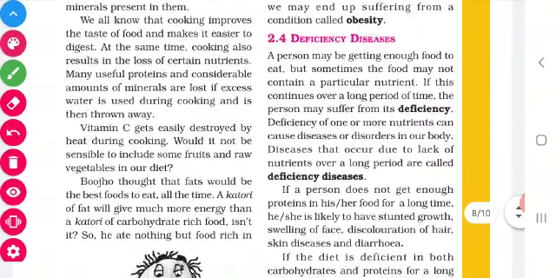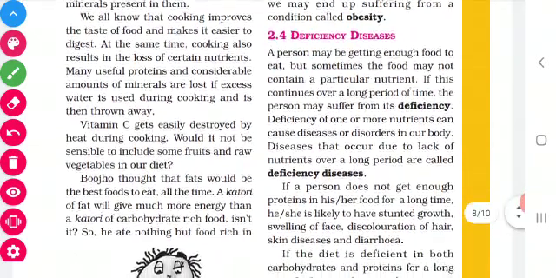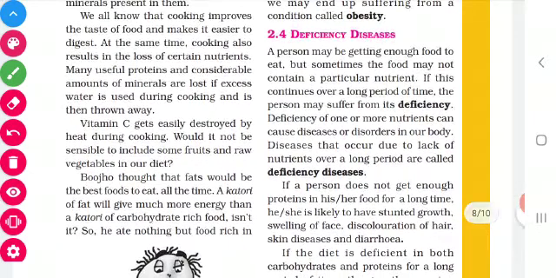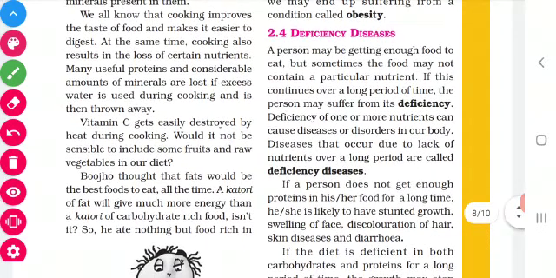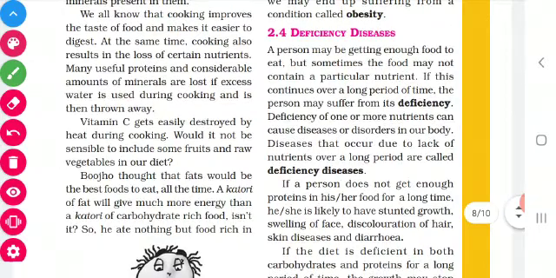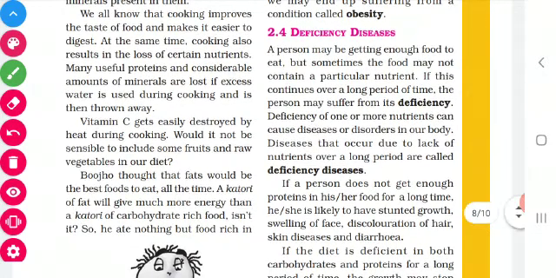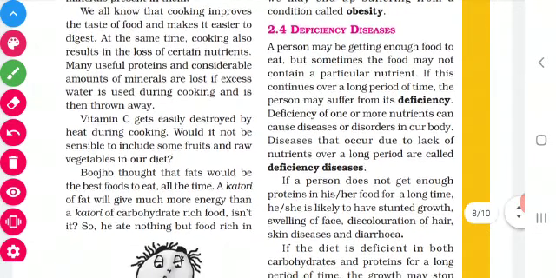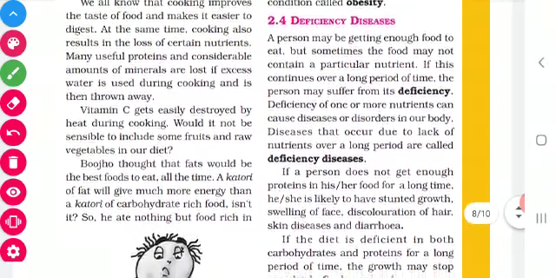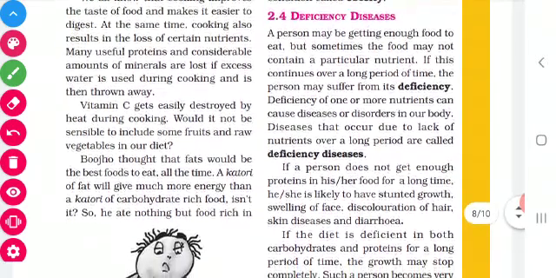Children, now we are going to see the uses of cooking. Cooking improves the taste and helps the food to digest faster. So cooked food tastes nice and also helps in digestion.